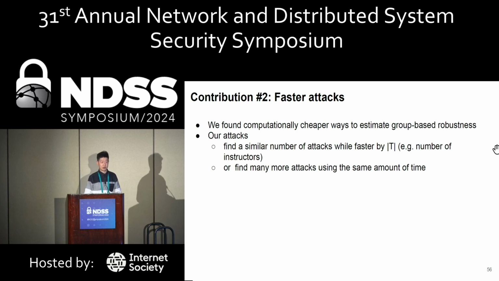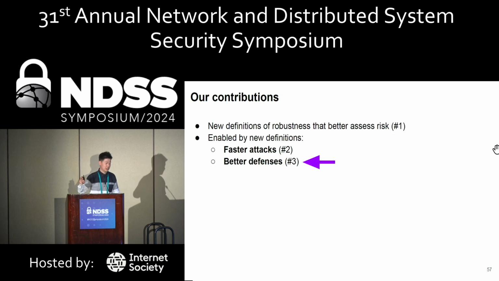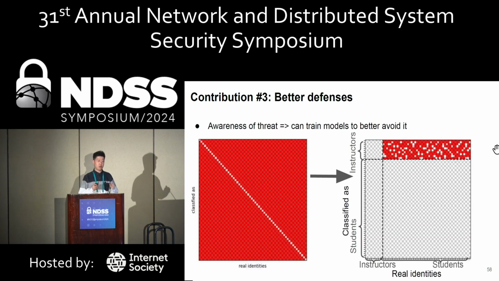Due to time limits, I won't dive into more details of these attacks, but you're welcome to check out the paper for more details. Now we move to the third contribution, which is better defenses. As we have shown, we are now better aware of the threat, which is a much smaller region on this mapping than previously thought. And in the real world, computation resources are always limited. So if we can devote the same amount of computation resources to avoid this much smaller region of threats, we may be able to train models to better avoid it.